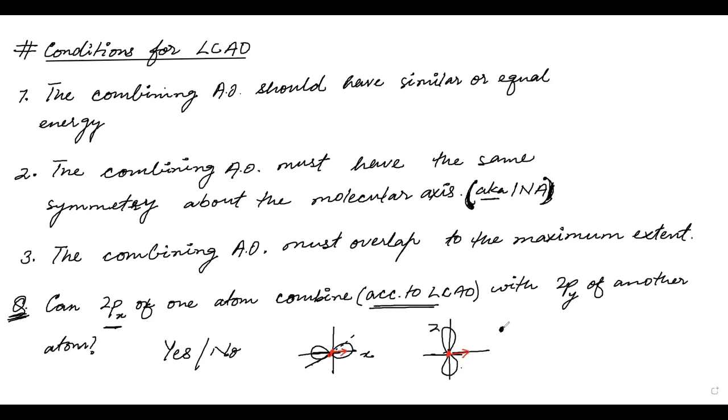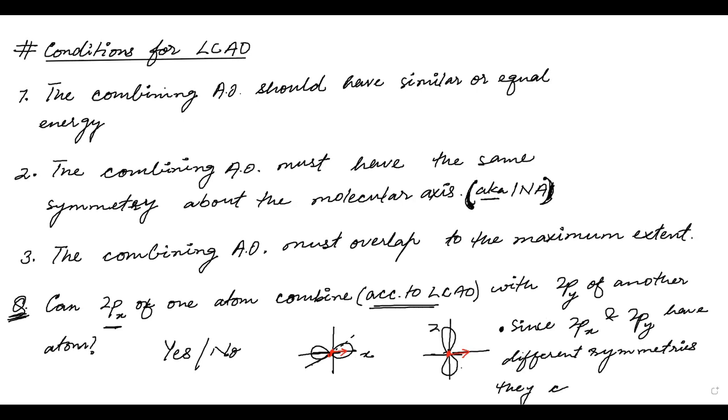According to LCAO, since 2px and 2py have different symmetries, they can't combine.